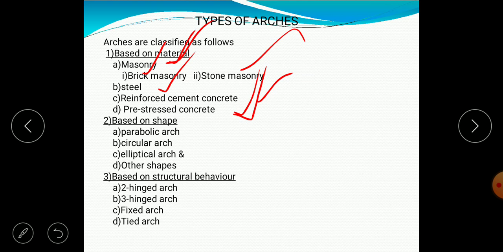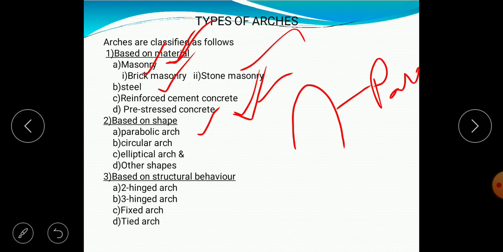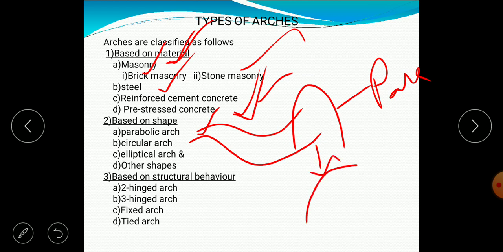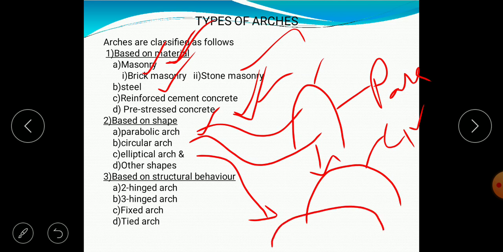And the next classification is based on shape. We have parabolic shape. Parabolic means this is parabolic shape. Next one is circular. Circular means this is circular. Just observe the difference. Next, elliptical. Elliptical means this is elliptical. Next, many other shapes. So these are the shapes of the arches. Based on these shapes also they are classified.